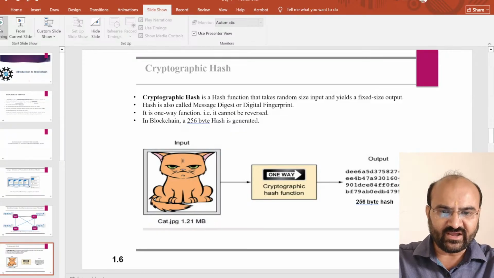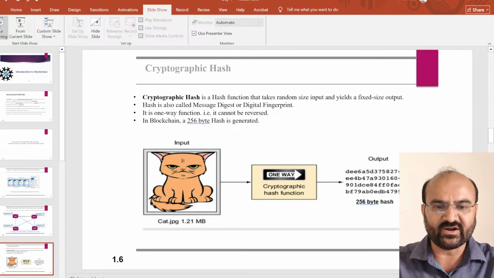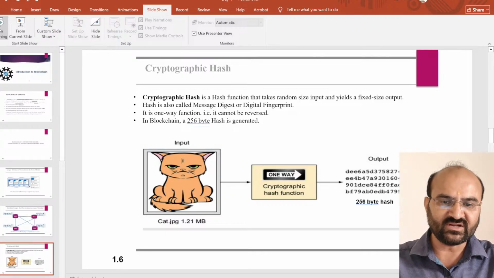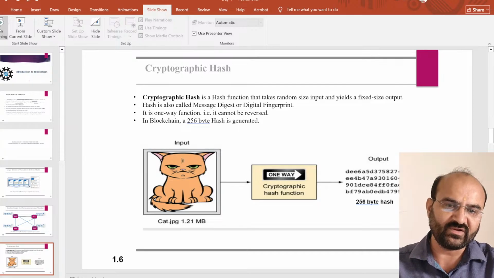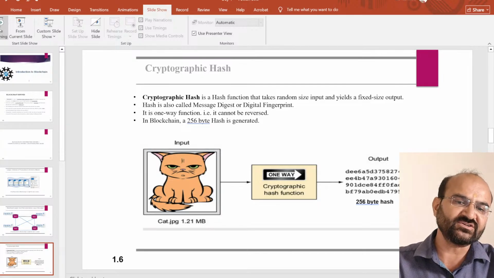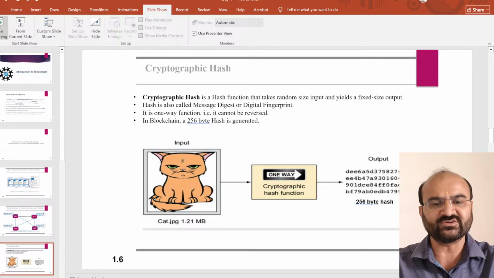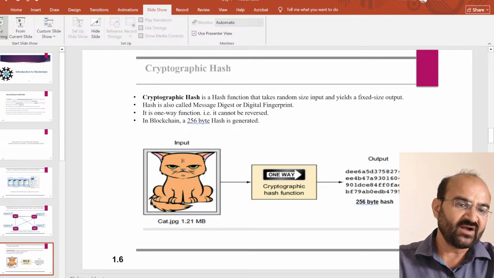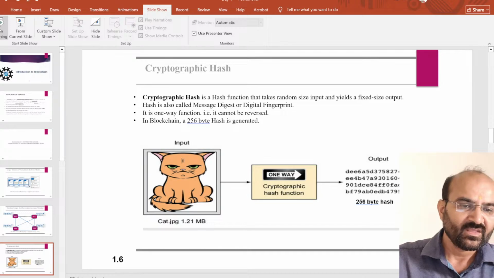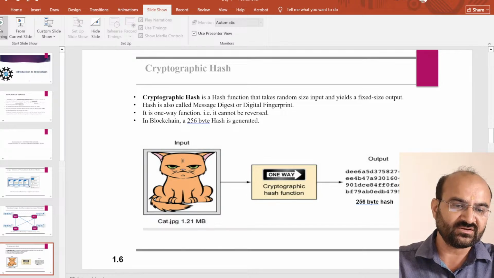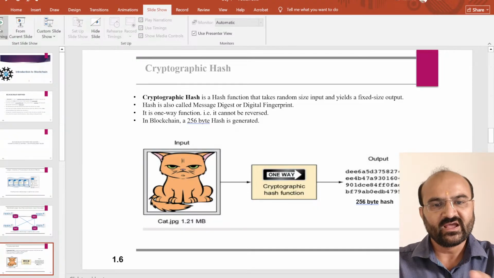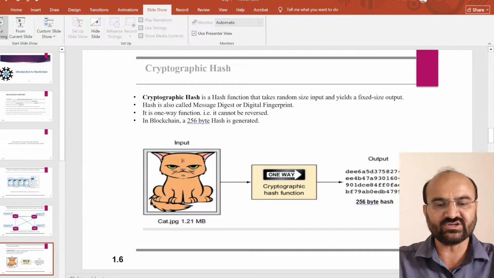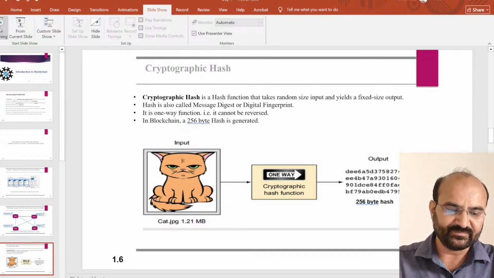Here we can see the diagram. We can understand with the help of the diagram. Here one is the image, that is cat.jpg, that is 1.21 MB, that is your input. And one-way cryptographic hash function, we have to put the cryptographic hash function on the input. After that we are getting the data in the form of the hash, that is the 256-bit hash data. You can understand easily with the help of this diagram.